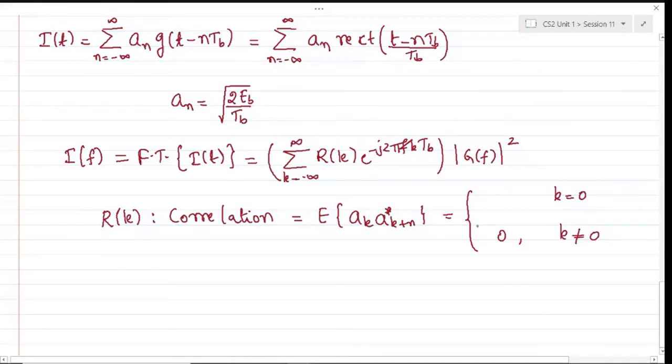So what will be R(0)? Can anybody tell? This will be simply the expectation of a_k times a_k star. That's a_n square, right? So the square of the average. A star. Yeah. This will be simply 2Eb/Tb.